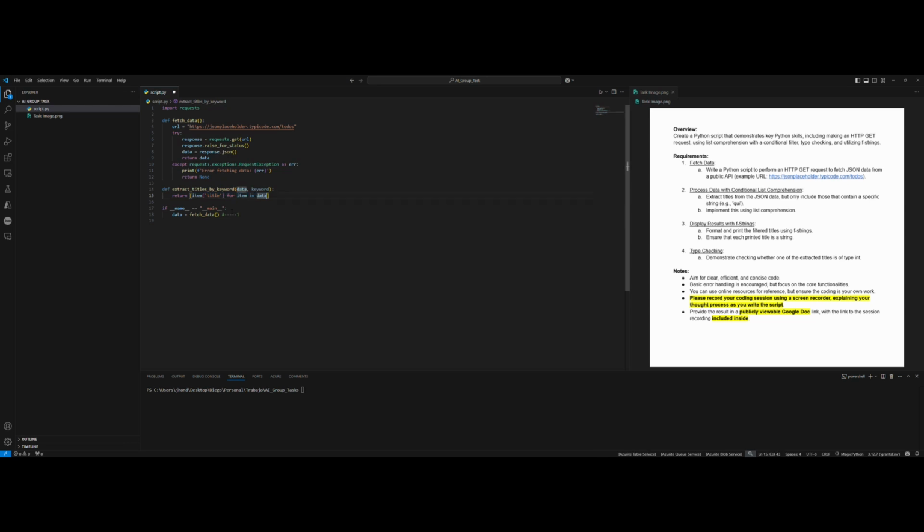And I'm going to implement some error handling here. We can know if every item really has this key title. So I'm going to check that part, and let's say if title in item and keyword in item title. Well, Copilot helped me with that last part, but then this part will check if there really is a key defined.